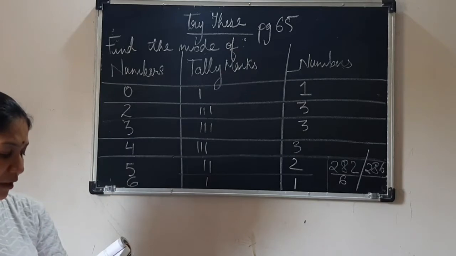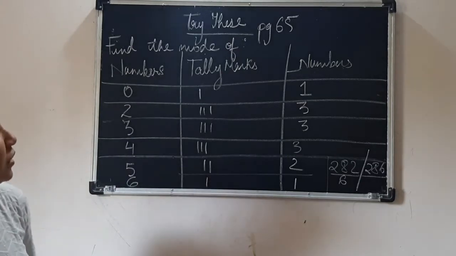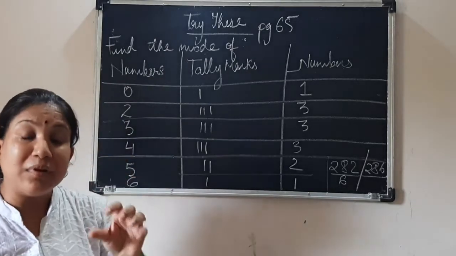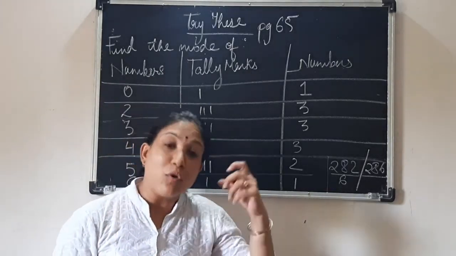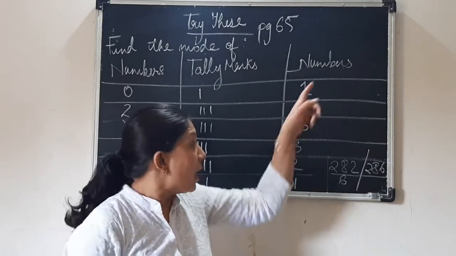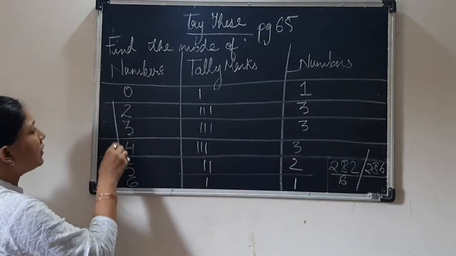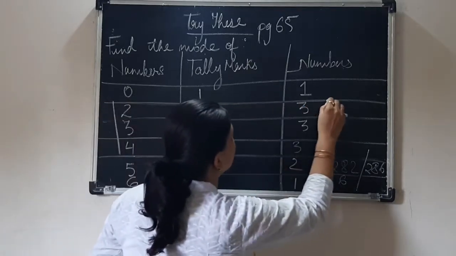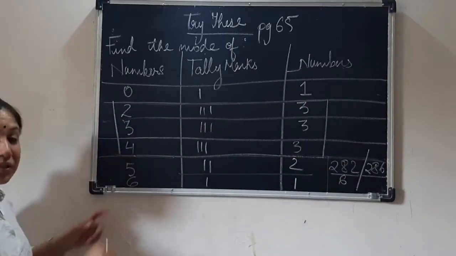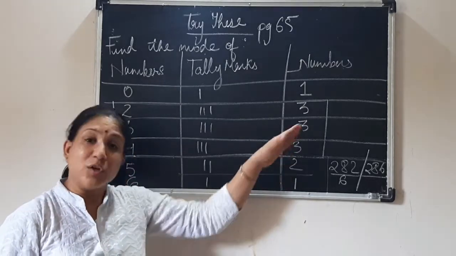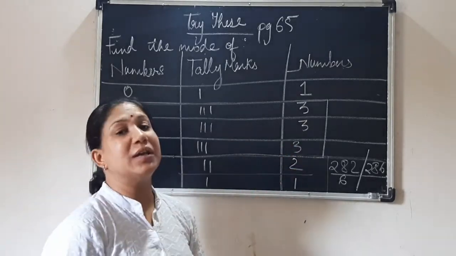Now they are saying find out the mode. Highest occurrence. See children, mode means the number which is repeating most often, or the highest occurrence in the data. So here you can see we have 3 modes together. Have you understood? This is very confusing. You have such questions in the textbook also. There they are asking, is it possible?